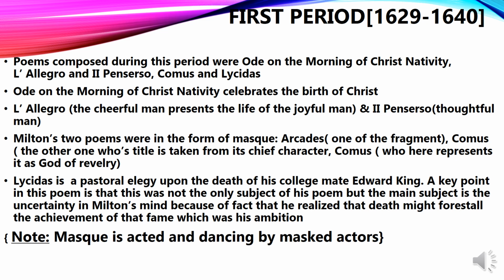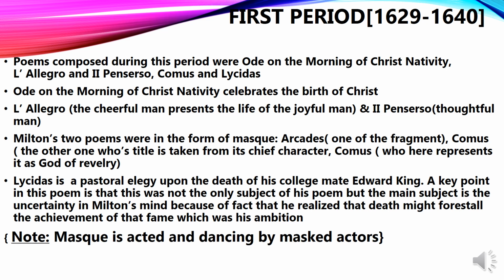Before, he was very sad, but afterwards he said that his friend Edward is there in heaven, and everything depends on God. So there was a sign of relief in Milton's mind, where a few minutes before he was uncertain and full of anger.